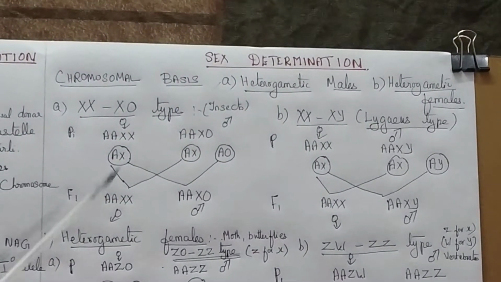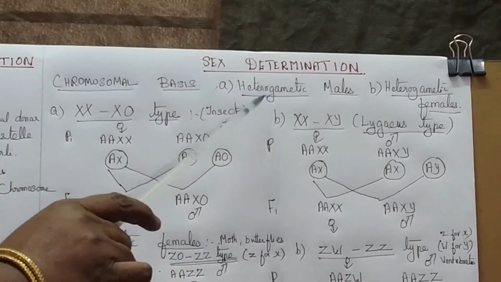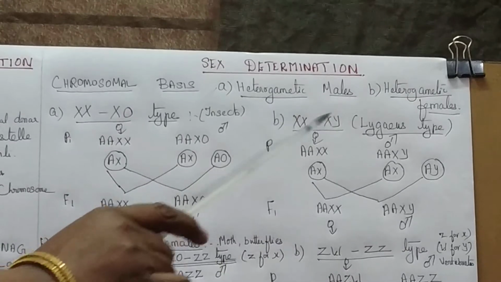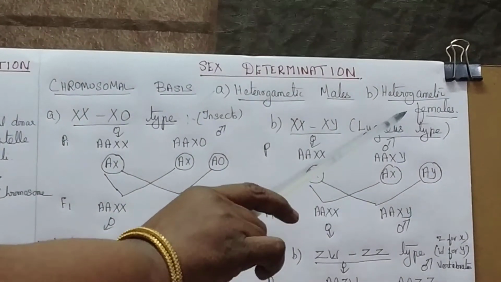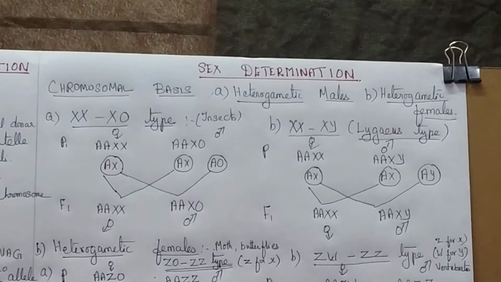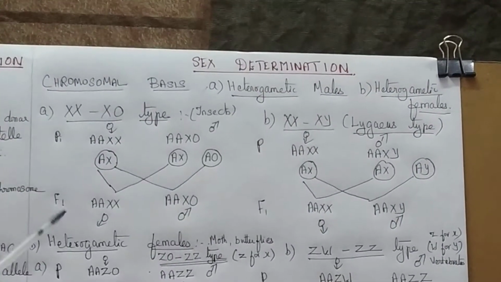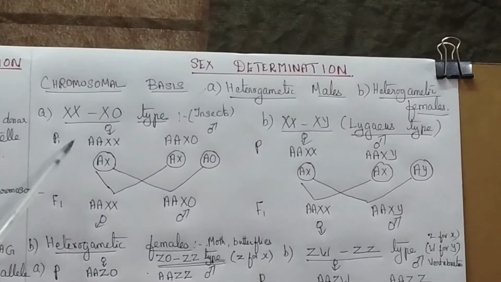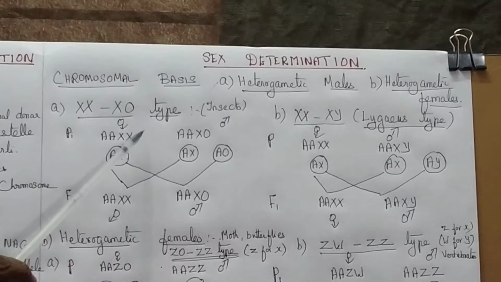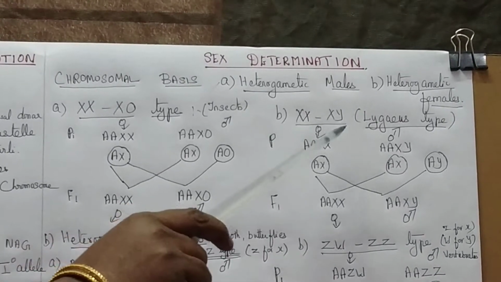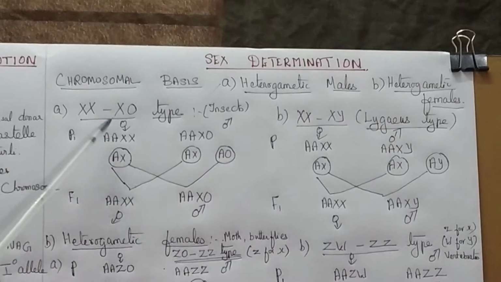Heterogametic males are producing two different types of dissimilar gametes. Heterogametic females are also producing two different types of gametes. First, see about heterogametic males. In this, there are two types: XX-XO type and XX-XY type. First, we'll see the XX-XO type.